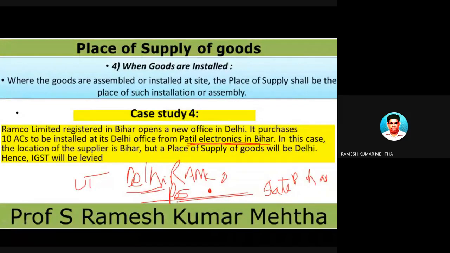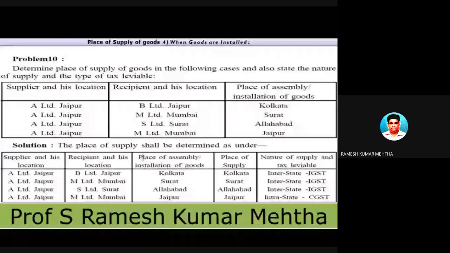So with this discussion, let's take some more examples. Now in this case, we have three people in the picture. One is the supplier, like the one who supplied the ACs in the previous example. The recipient, like Ramco of Delhi in the previous example. And the main office of Ramco, that is Bihar, and where it is supplied, that is the Delhi office. I told you, in such cases, what you have to find out is where the goods are installed or assembled.